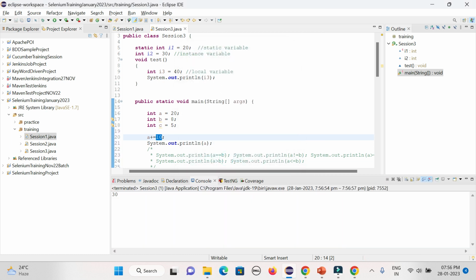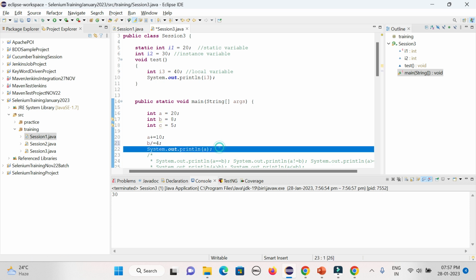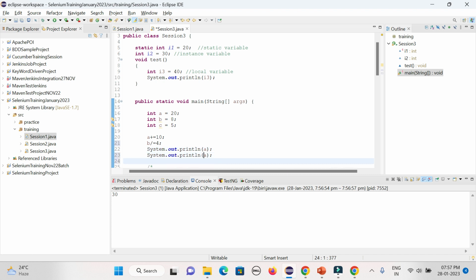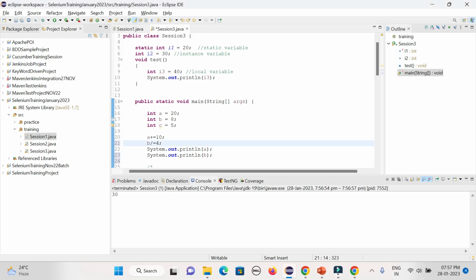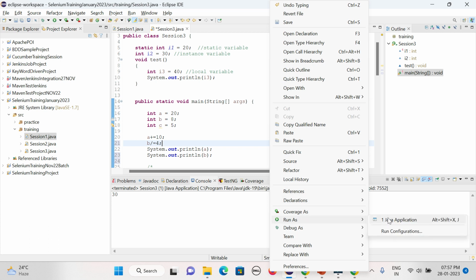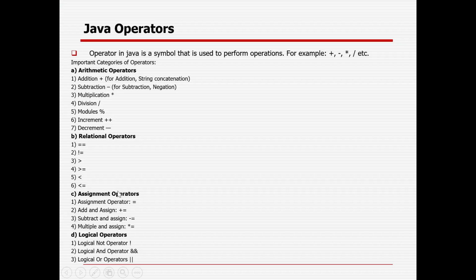Similarly, minus, division, everything you can do. Suppose now b division equal to say 4. I want to do it, and if I want to print the value, it will be 8 divided by 4, so it will be 2. So that is the way increment and decrement work, and that is called the assignment operator. So instead of only plus plus or minus minus, you can also do multiplication or division with whatever value you want. That is the way we can deal with the assignment operator.